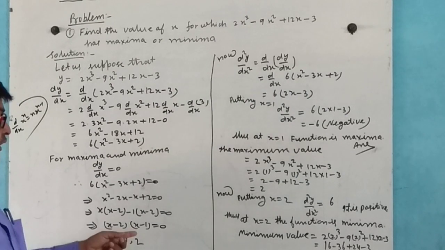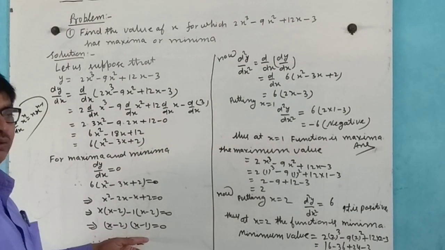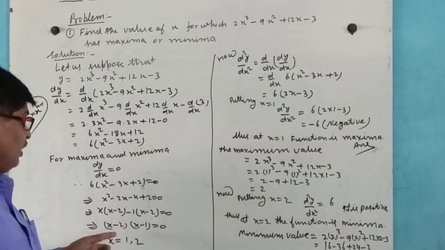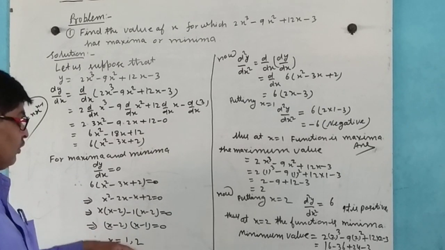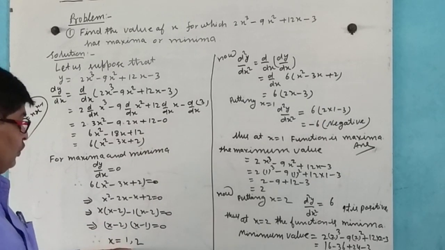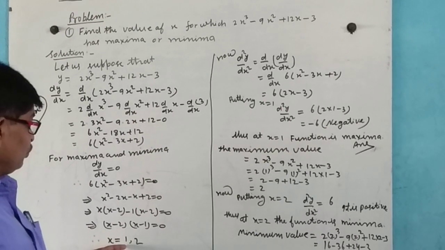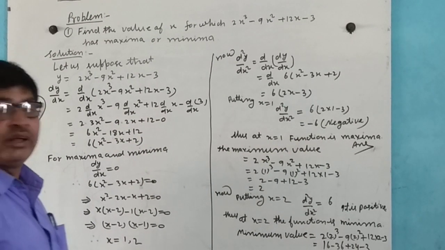It means if x minus 1 equal to 0, then x is equal to 1, and if x minus 2 equal to 0, x is equal to 2. We get two values of x, 1 and 2.